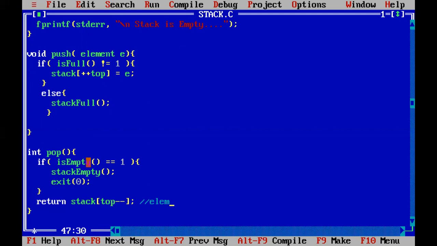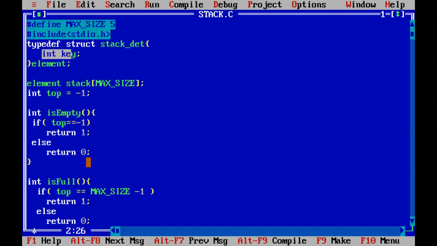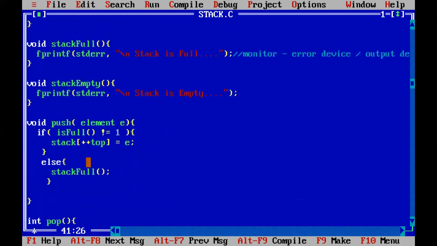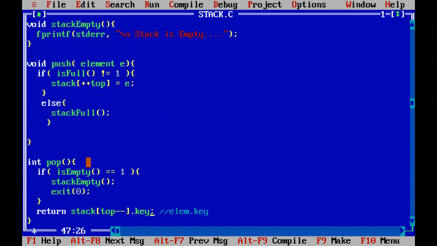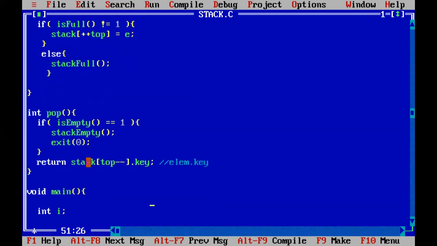So for the exact value, you should use dot key. So we are saying element dot key. Stack of top minus minus is pointing to that element dot key. That's the value, because inside that stack we defined a variable called key. So the pop will return the topmost element's respective value, and then it will decrement the top pointer by minus minus.